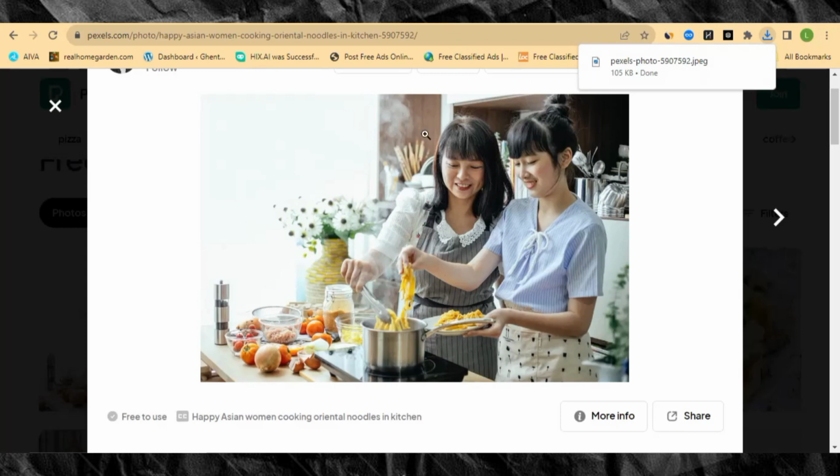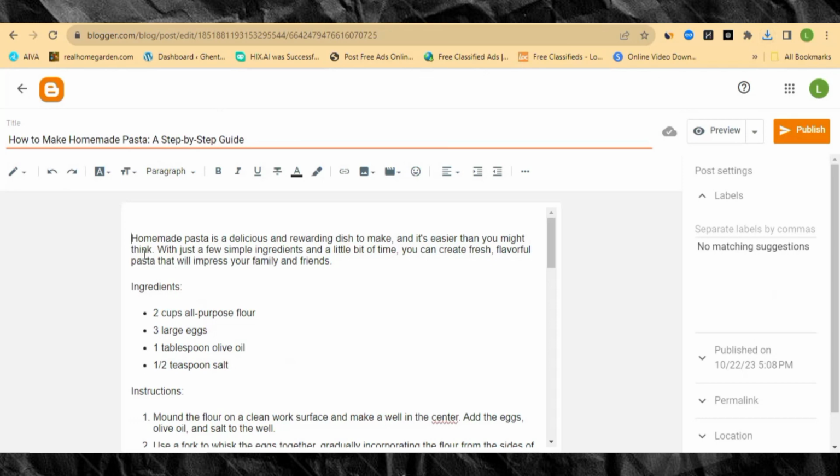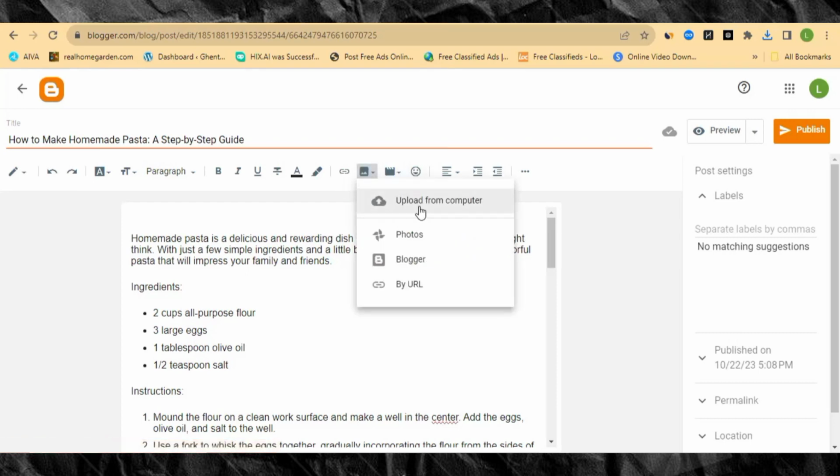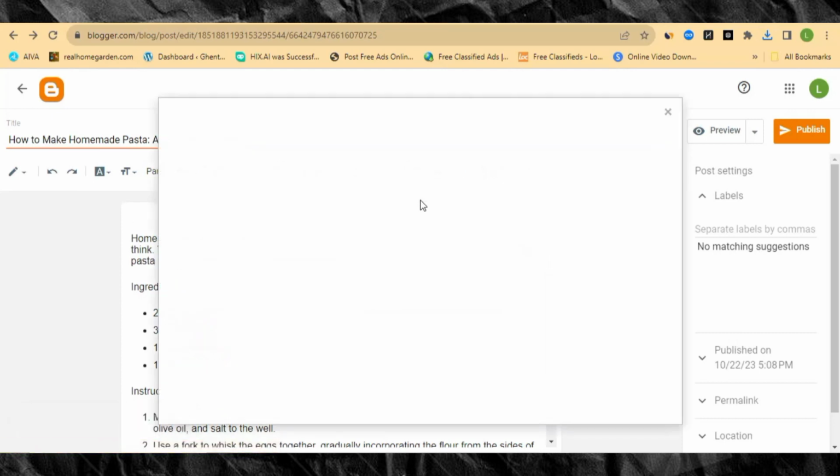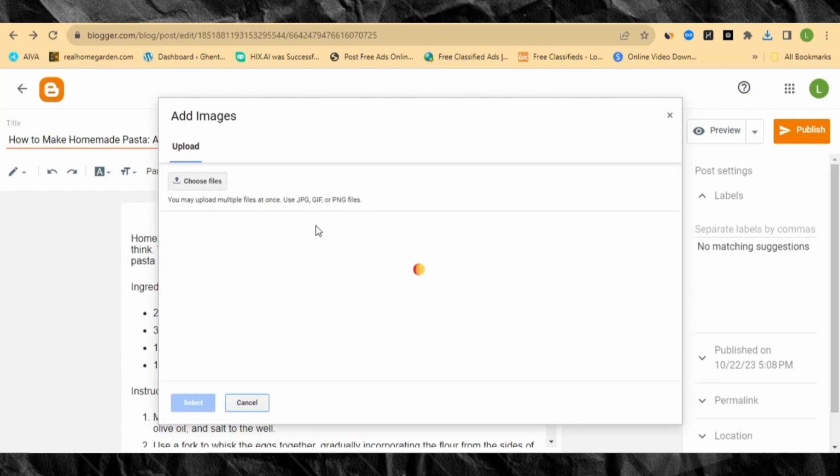So right now you can see the image is being downloaded right here. So let's go back to where I'm posting the article on Blogger, and then over here at the top, just come to this place that is saying insert image, and then we are going to upload the image from our computer, and then this will automatically open our computer file where the image is, and then we're going to select it right from there. So over here we're going to click choose files,